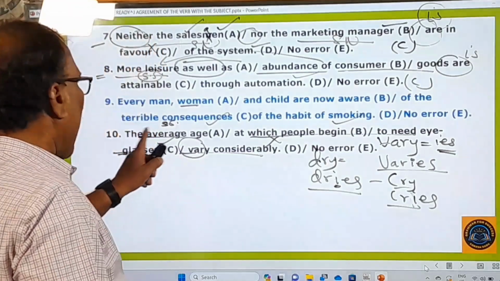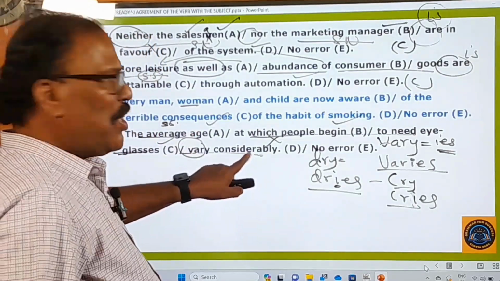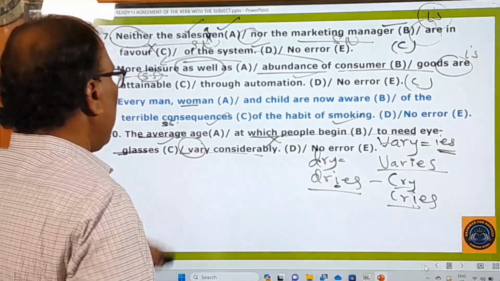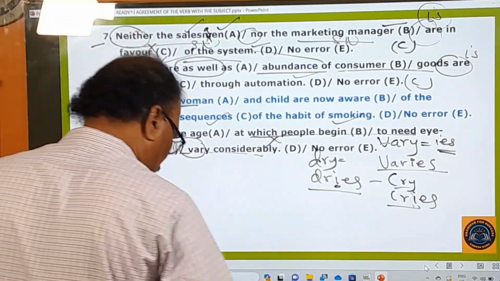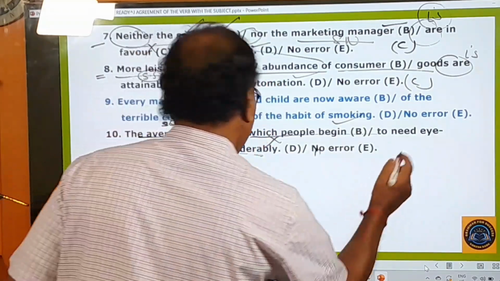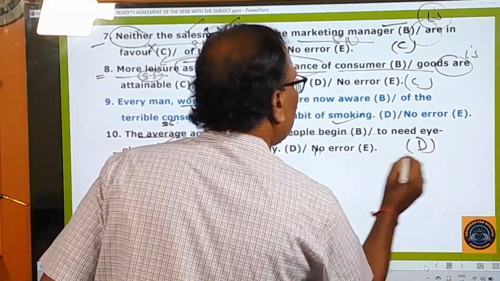So here the average age varies considerably. It should be singular, but it is used in the plural number, and that's why this part is wrong, right? And now let's move on to the next question. So the D part is wrong.